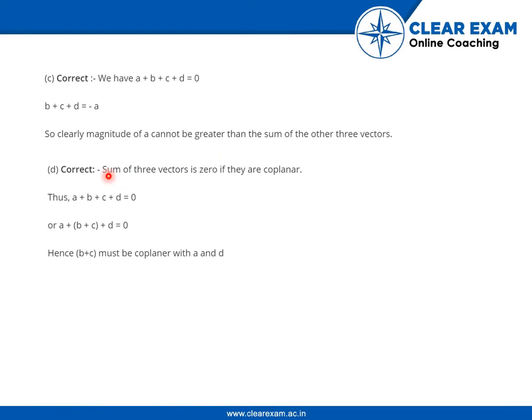The next one is also correct because the sum of three vectors is 0 if they are coplanar. Thus a + b + c + d = 0, or a + (b + c) + d = 0. Hence b + c must be coplanar with a and d.